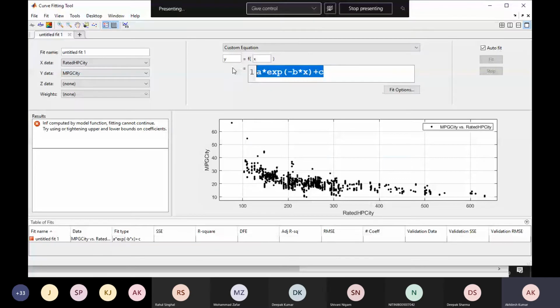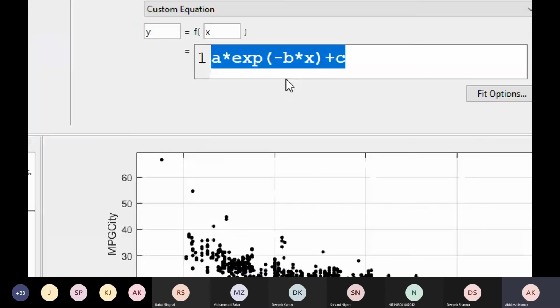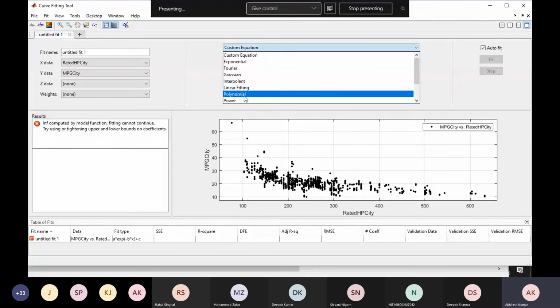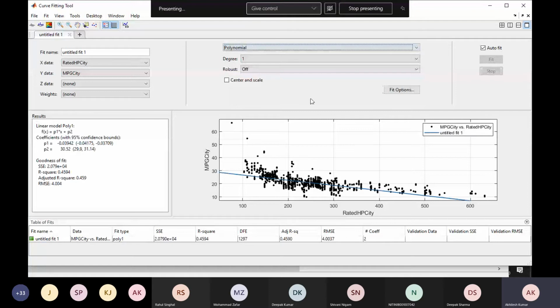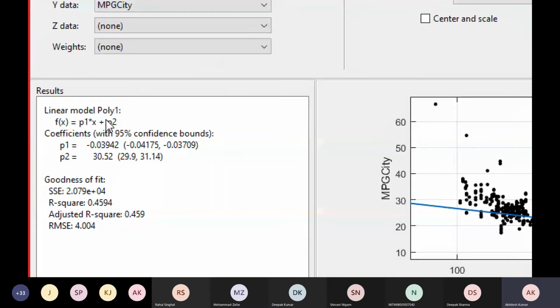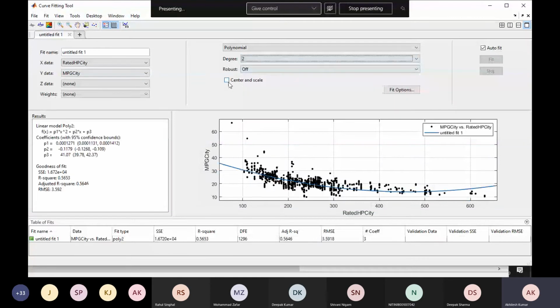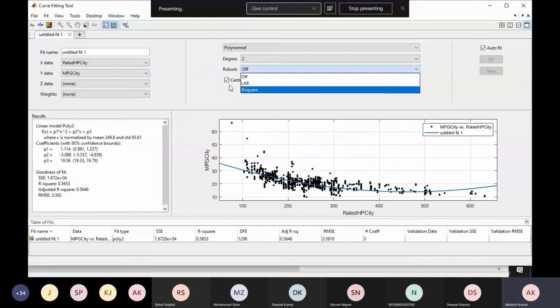Here is the custom equation, so you can fit your custom equations as well. You can write your custom equation and you can estimate the model parameters, like in this case, that is A, B, and C. Instead of writing a custom equation, you can choose some. Let's say I am going to choose polynomial. On the left side, you can check the equation, P1 x plus P2 x square. This is the coefficient of that, but I am not happy with that. I want to increase the degree of that. I want to center and scale between -1 to 1. And if you want a robust model, that also you can select from here.